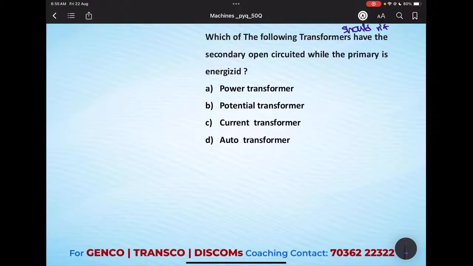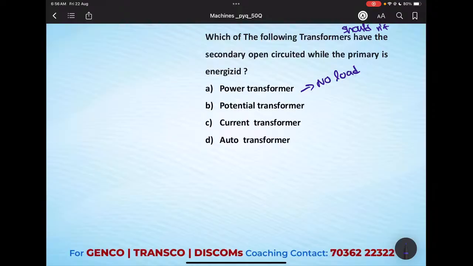Power transformer: once the primary is energized, voltage will get induced, then flux will develop and travel to the secondary side, then secondary voltage will be induced, and afterwards current will develop. So if the secondary side is open, power transfer is not affected. For a power transformer it will act as a no load condition only.